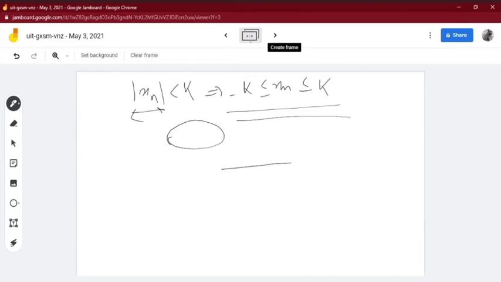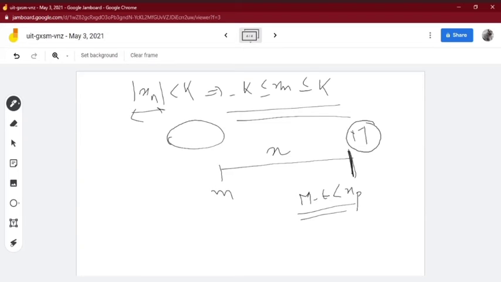So this is m, this is small m. So xn is always less than or equal to m, it is an upper bound. That means all the members are less than m, and if you just subtract a small number epsilon, m minus epsilon, then you will get at least one member such that m minus epsilon is less than that member. That means this is the least upper bound.